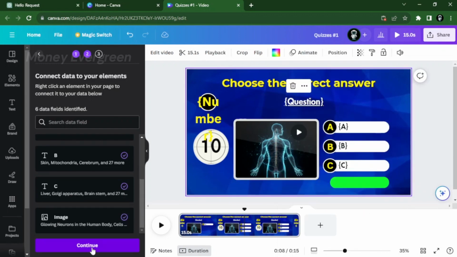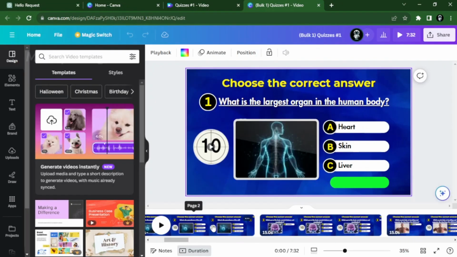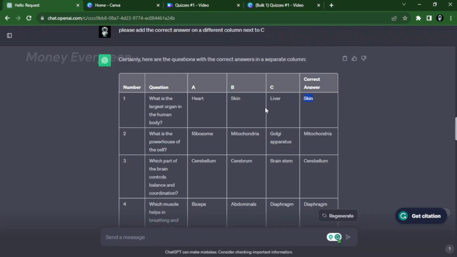Once all are connected, click Continue and Generate Pages. Canva will open a new tab where your quizzes will show. Okay, we now have our quizzes on different pages. For the last part, we need to give the answers to each question.